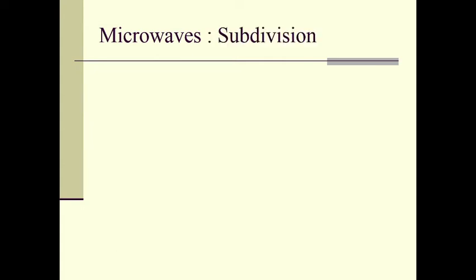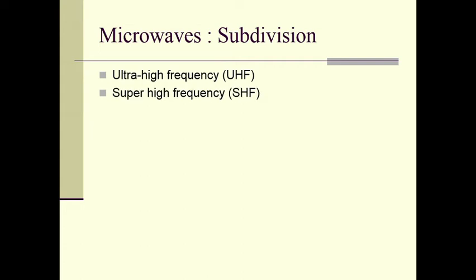So there is subdivision in the microwaves, right? There are different regions of the microwaves. The first one is the ultra high frequency or UHF, then the super high frequency or SHF, and extremely high frequency, that is EHF. All these subdivisions have different properties and different applications.